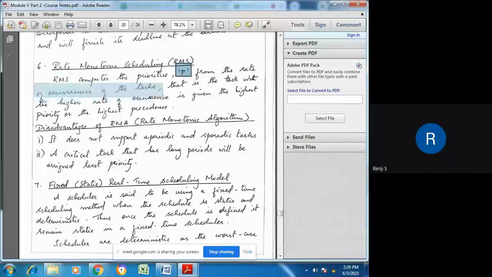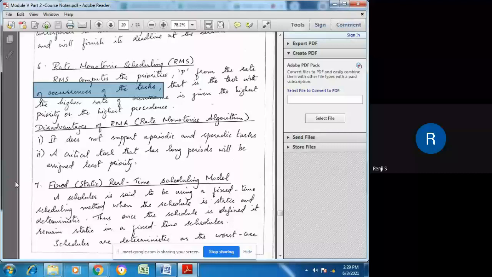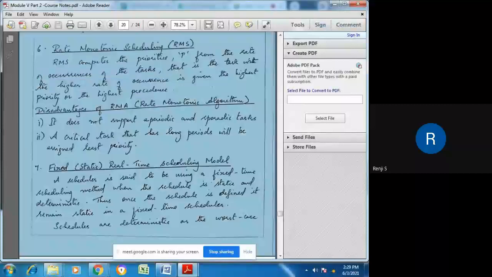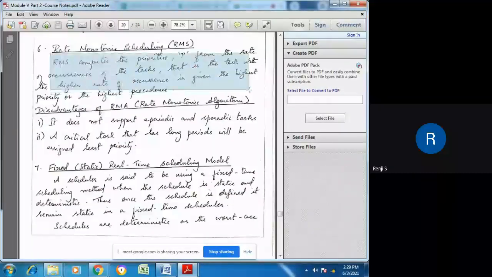Suppose a task occurs several times or frequently, then it is given a higher priority than a task which occurs with less frequency. So RMS computes priorities P from the rate of occurrences of tasks. That is, the task with the higher rate of occurrence is given the highest priority or the highest precedence. So that's all about rate monotonic: a task that happens many times is given the highest priority.